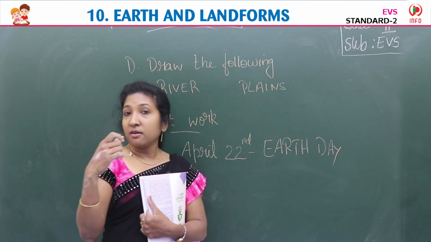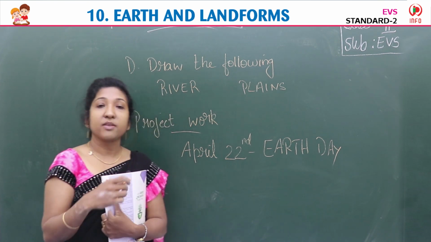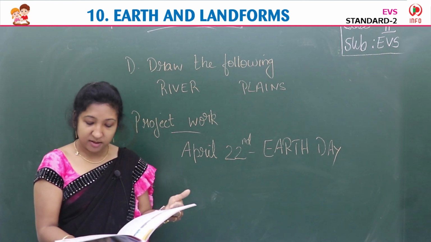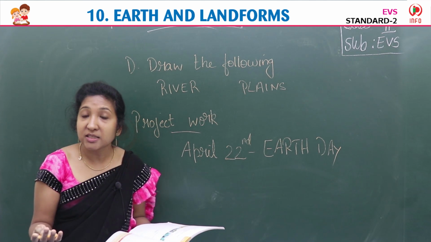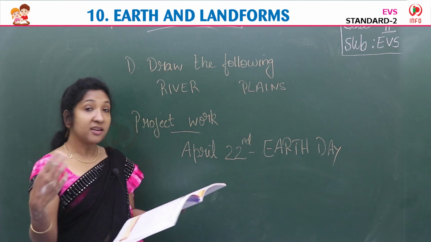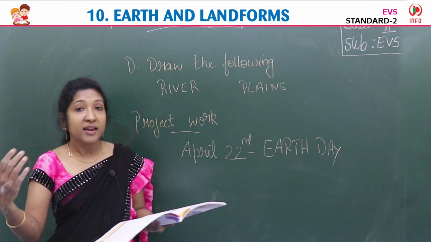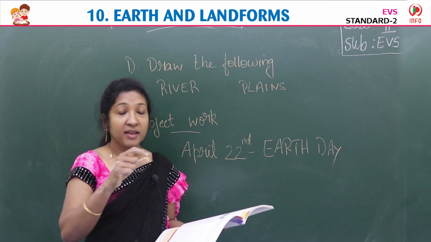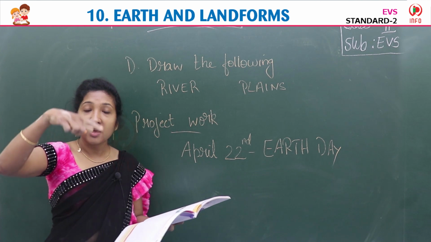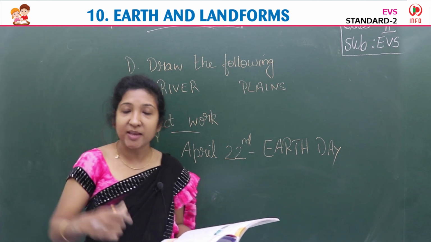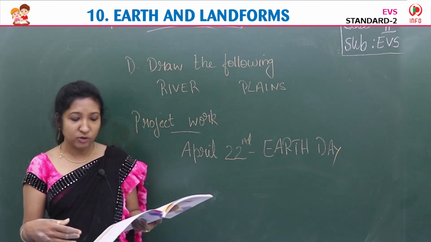Children, you can display it on the notice board in the school assembly and all. You can tell about Earth Day. A clean earth is a happy earth. Like that, you can write some caption or heading in the chart, and you can draw an earth. Upon that you can draw a tree. Something different you can do.